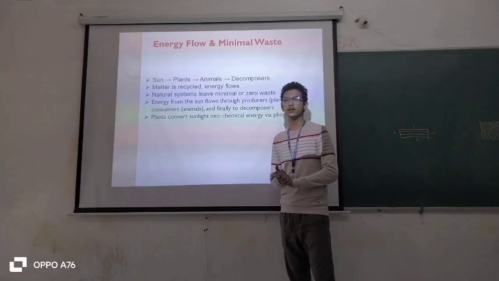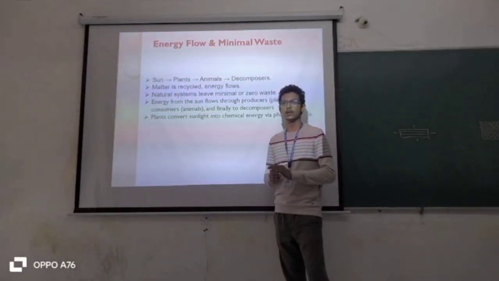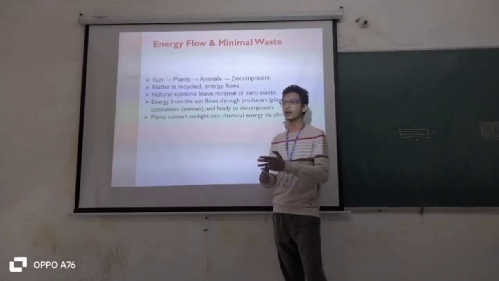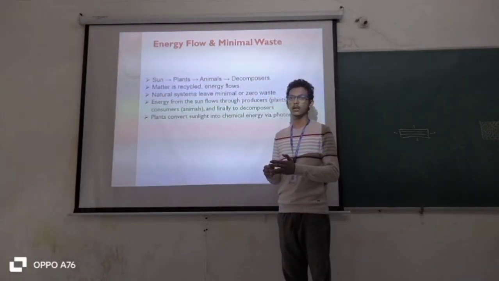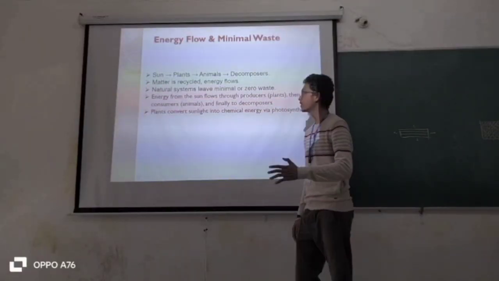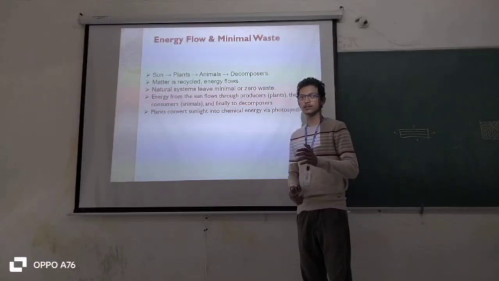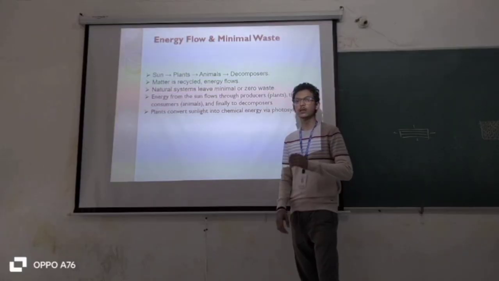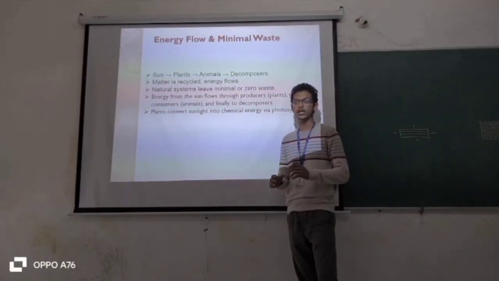Next slide is energy flow and minimal waste. The sun's rays go to the plant, the radiation is converted by photosynthesis, and the plant grows. The plant is eaten by animals. Once the animal dies, its body will decompose.